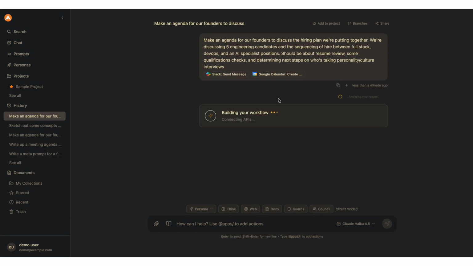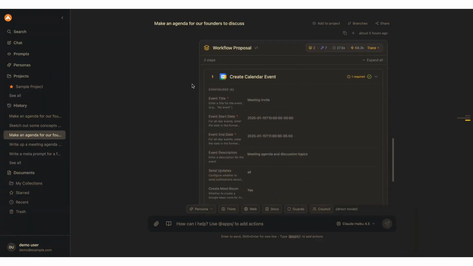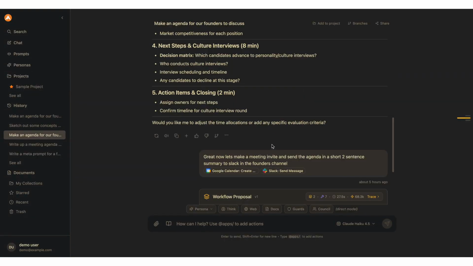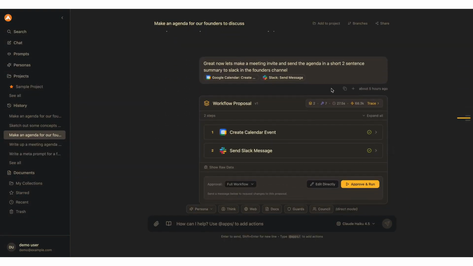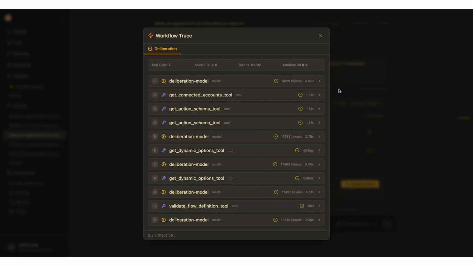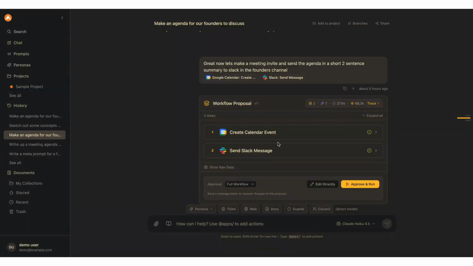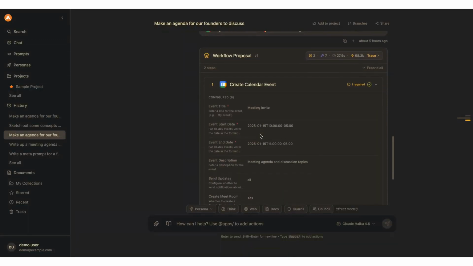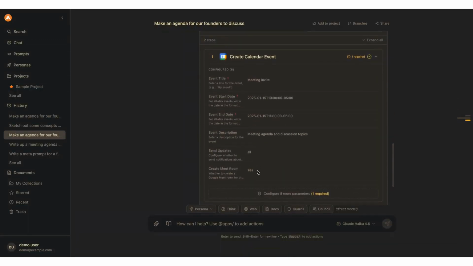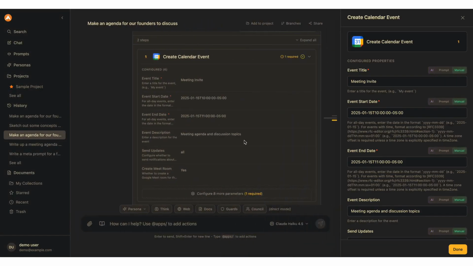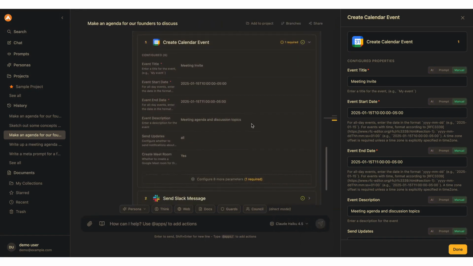While this workflow is building, let's take a look at another example that I had run previously. In this case, the workflow that was output gives you the capability of seeing agent traces, what the agent actually did in order to come up with its answer. The agent pre-configures all of these parameters for us. Right now it takes about 30 seconds, which is why I prepared this ahead of time.